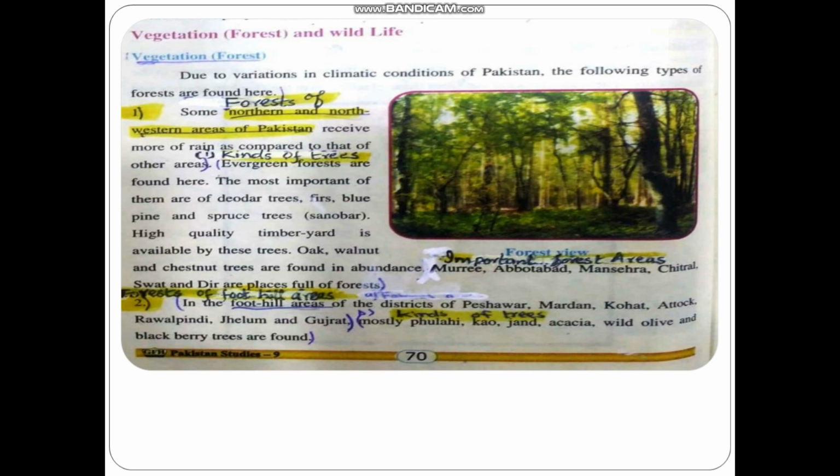So now we are going to sum up this topic. Vegetation: how many types of forests are there? First one is north and northwestern area. Second one is forest of foothill area. Third one is forest of Quetta and Kalat division of Balochistan. Fourth is forest of plain area.